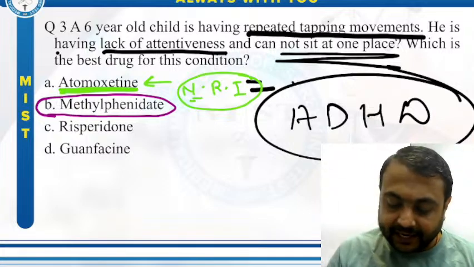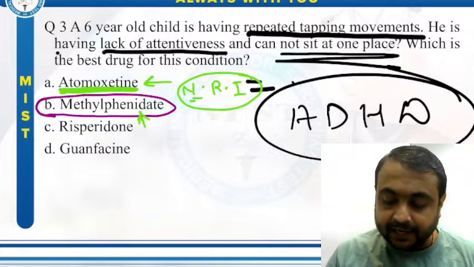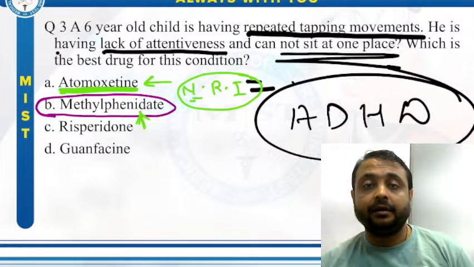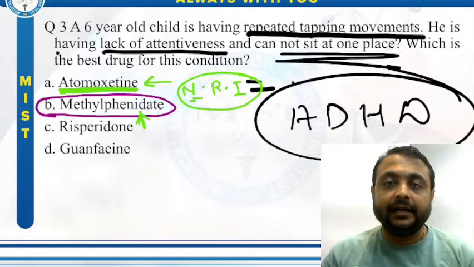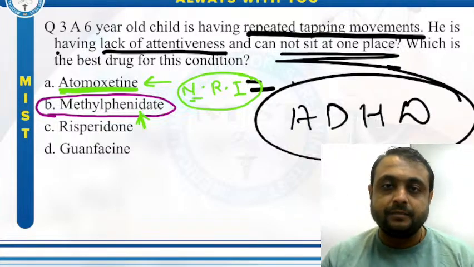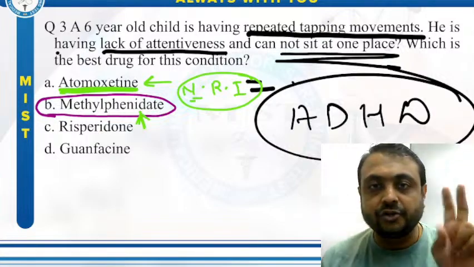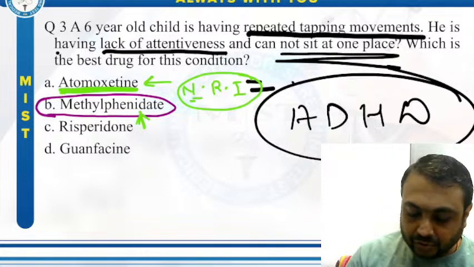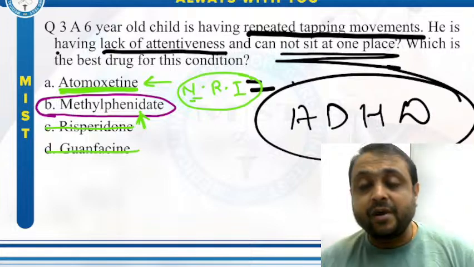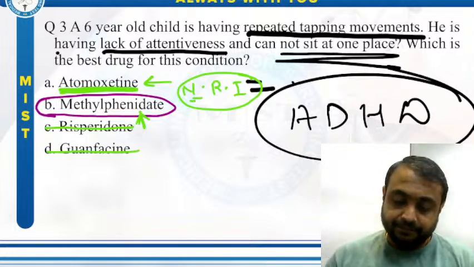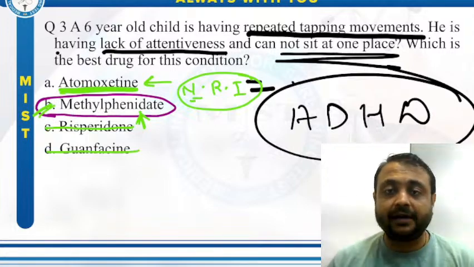Methylphenidate is a stimulant. Atomoxetine is non-stimulant. Clear? So the second drug of choice is atomoxetine. There is no use of giving risperidone, no use of giving guanfacine in ADHD. So the correct answer is option B.